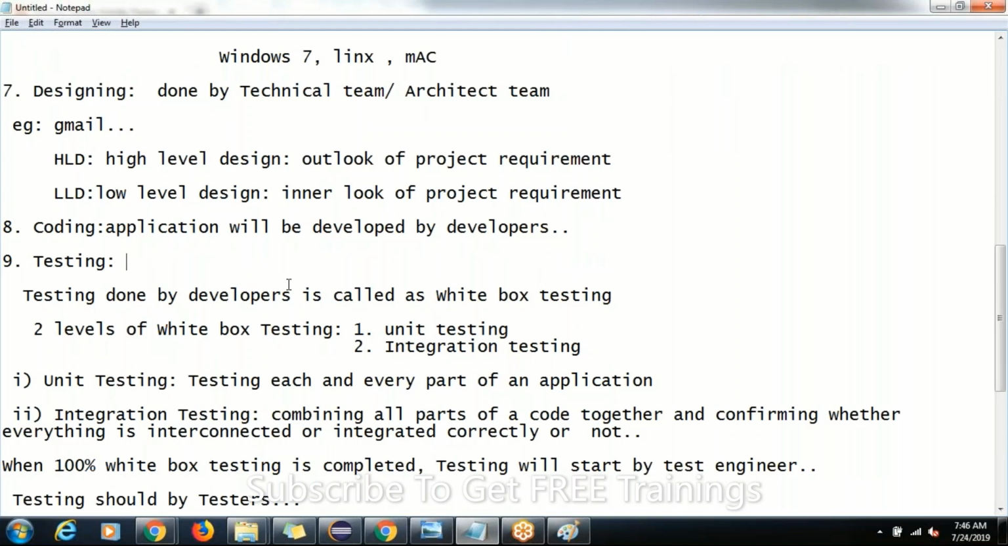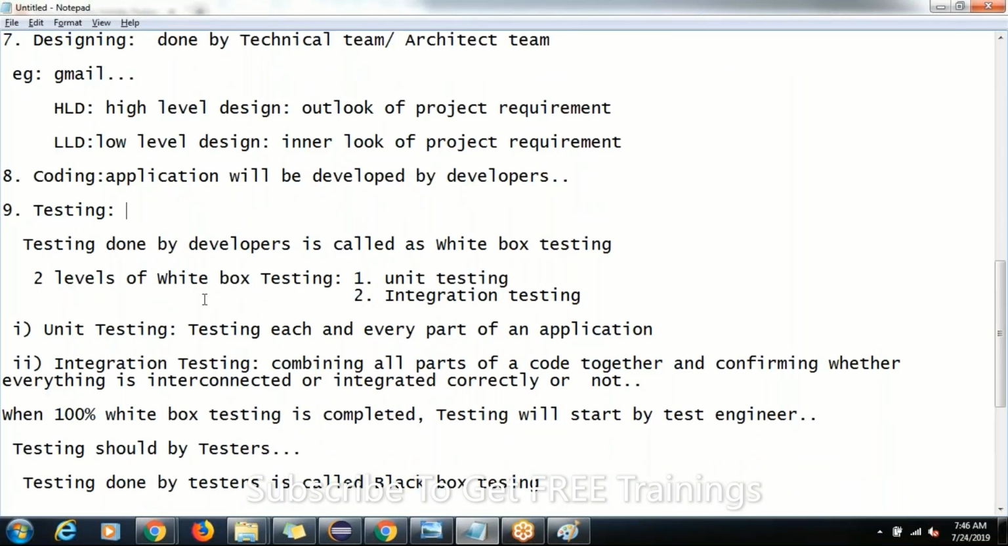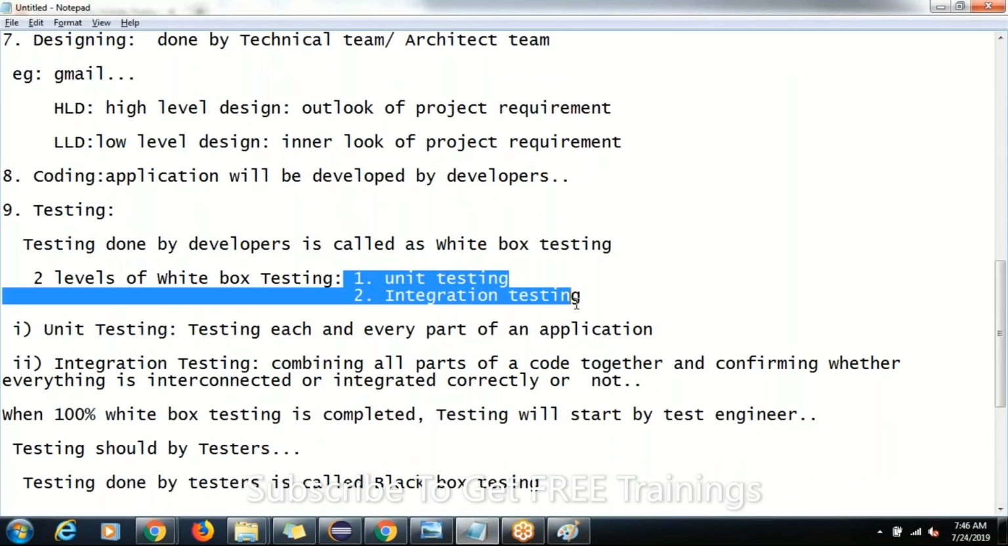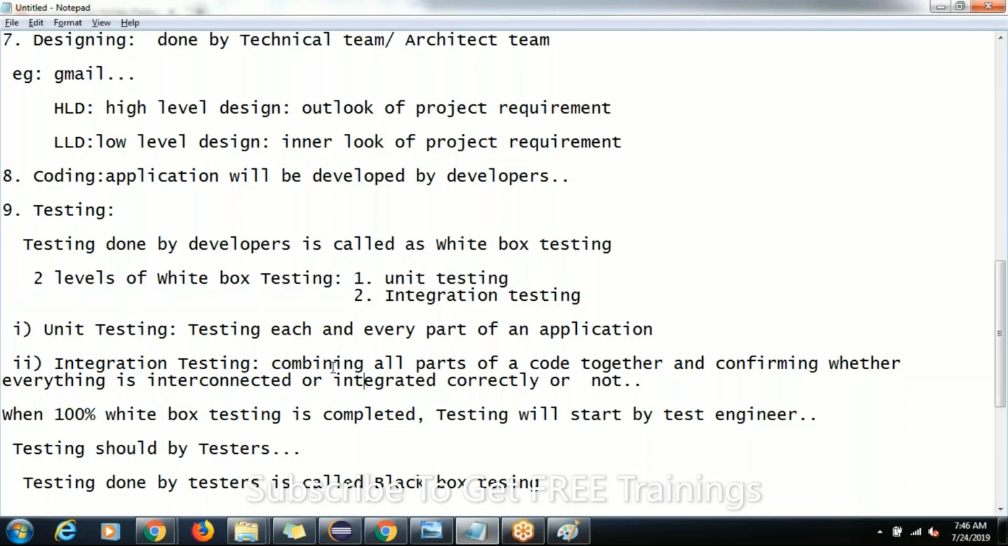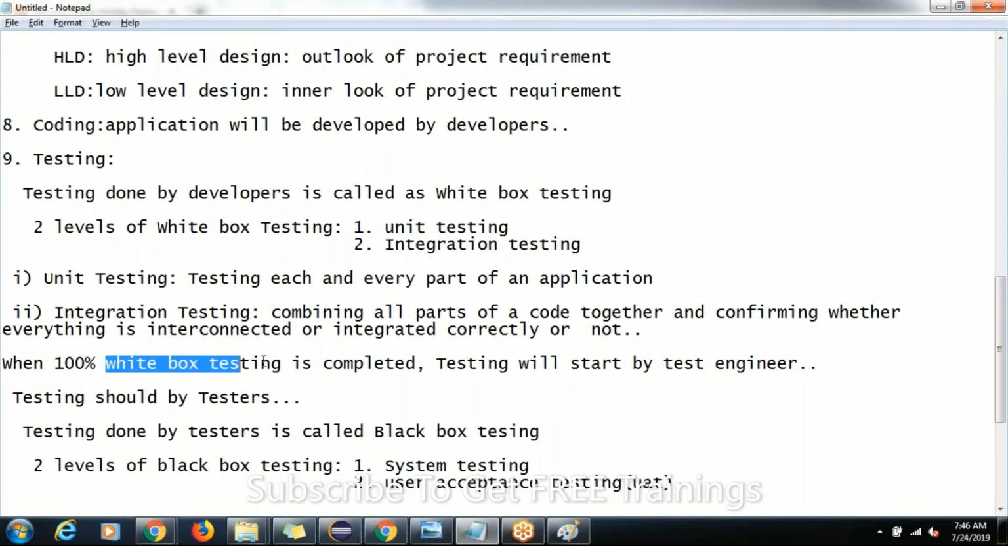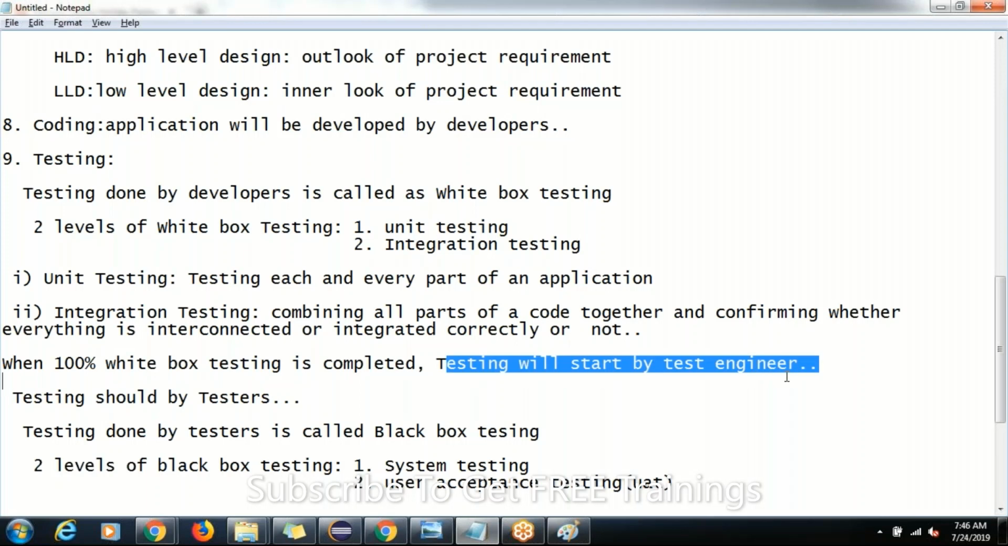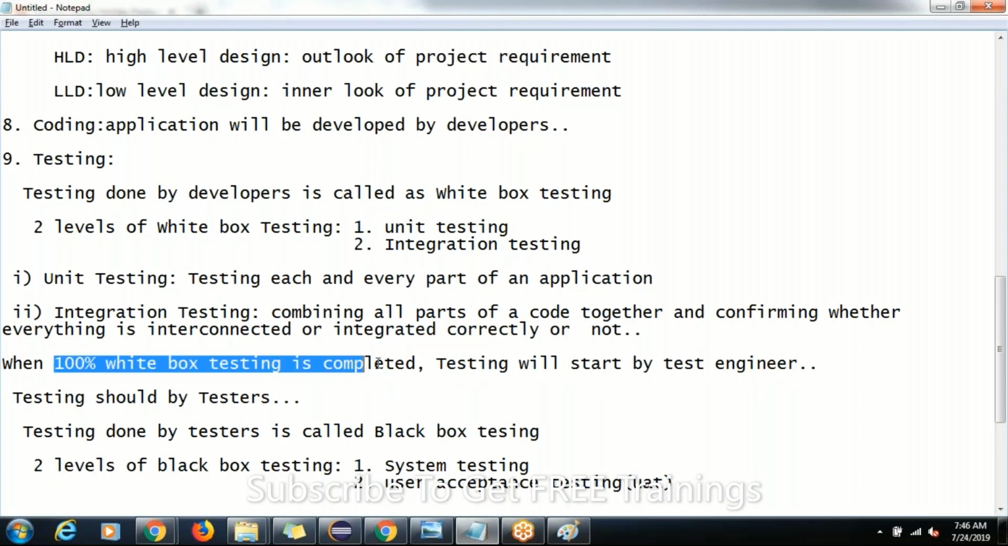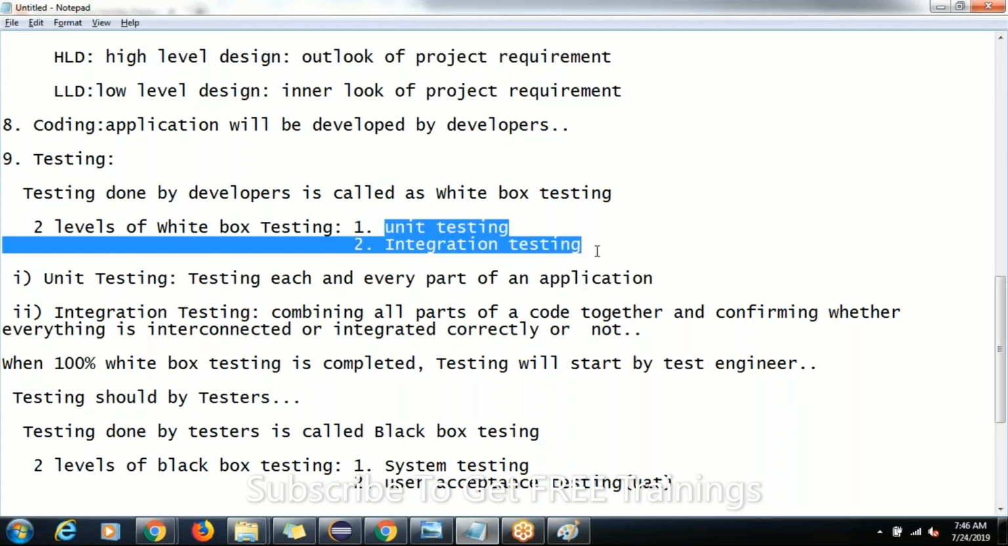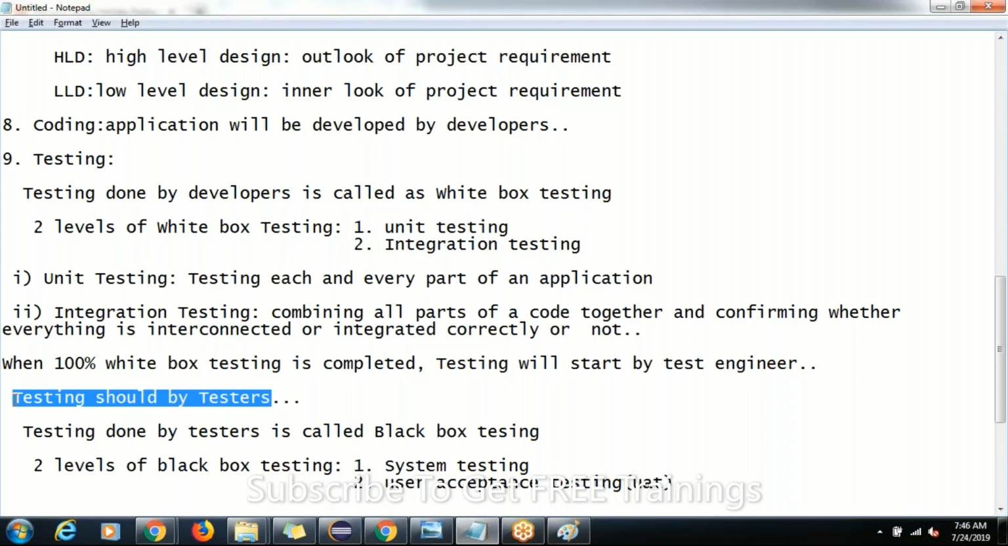After coding is done, the testing team has to start testing. That means not directly the testing team; first developers will do testing, that is unit testing and integration testing. Testing part by part, each and every part, is called unit testing, and combining all together and testing is called integration testing. When 100% white box testing is completed, testing will start by test engineers. If somebody asks you what the entry criteria for testing is, it is when 100% unit testing and integration testing is completed; then only can we start testing.